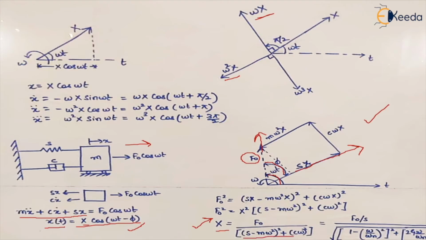For finding this value, what we have done is we have made a construction and drawn a line perpendicular on s x. So we want to find the magnitude of f naught. Because this is a right angle triangle, let's say A, B and C, we can find the value of AB, which can be written in this form. So we can find the value of the amplitude, which is x. So the same concept we have used here.